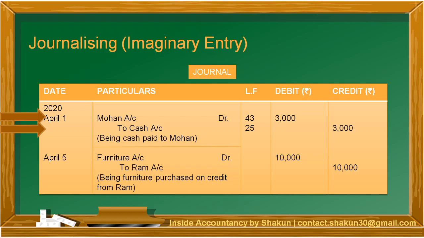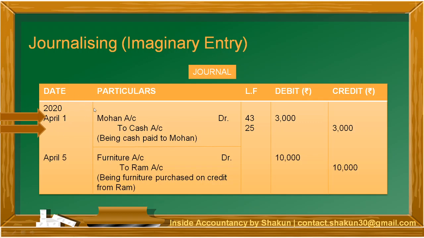Just have a look at these imaginary entries that I have passed. So I told you that first we need to identify the accounts. So let's say we identify two accounts, Mohan account and cash account. Mohan was to be debited and cash was to be credited. So we have identified. So what I did was, first of all, the year is written, then the month followed by the date is written. So the first step is writing the date.